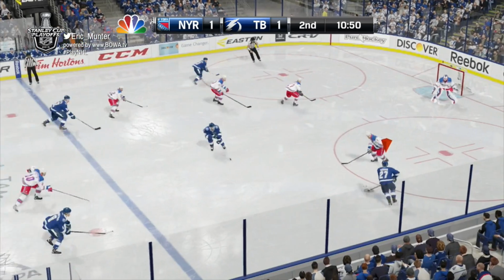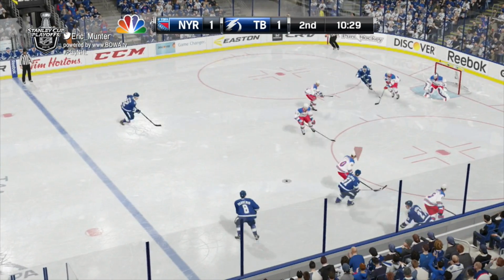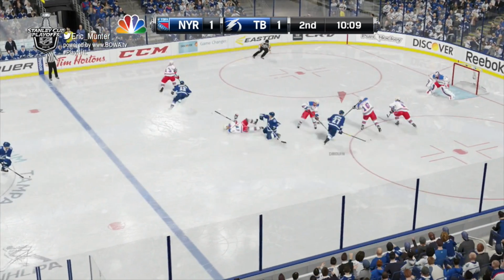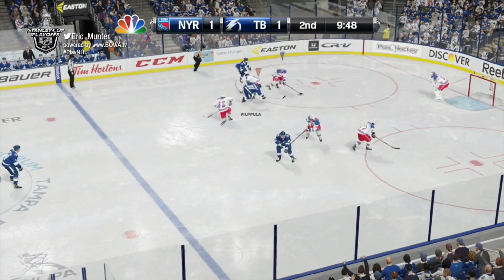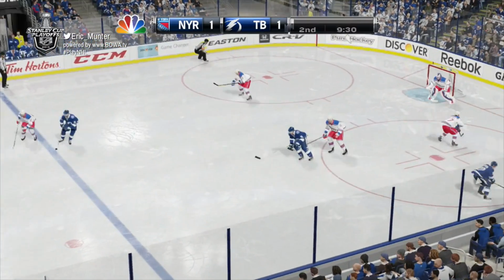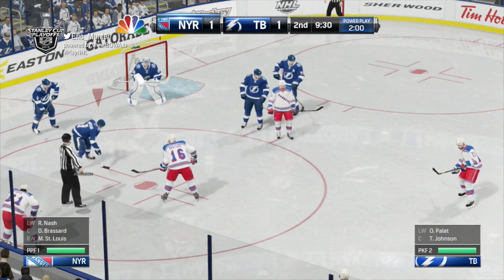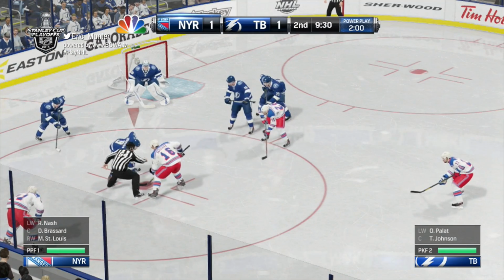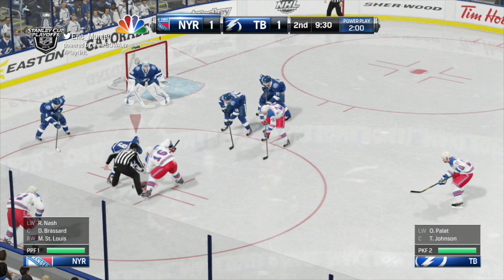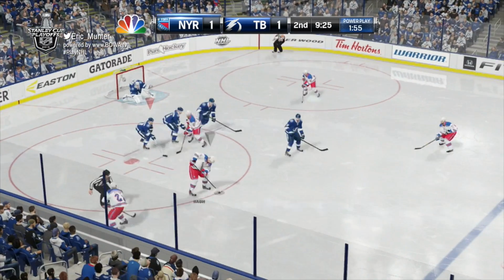Filppula to Drouin. Drouin with a move up high, stops at the top of the dot. Got it to Filppula. Turned over to Miller. Miller for the Rangers got it over to Kevin Hayes. Hayes back to the right near side, and a penalty coming up to Tampa. And that'll send the Rangers to their first power play of the night. Face-off won by New York.